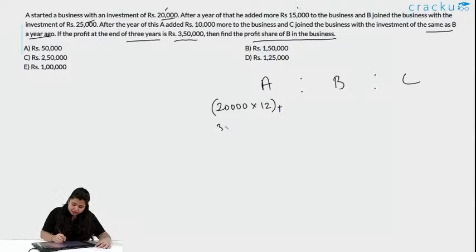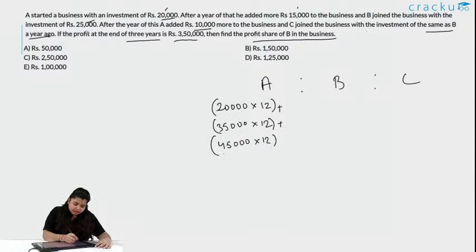So, the total amount now is 35,000 into 12 months, plus again after a year A added more 10,000. So, it is 45,000 into 12 months.